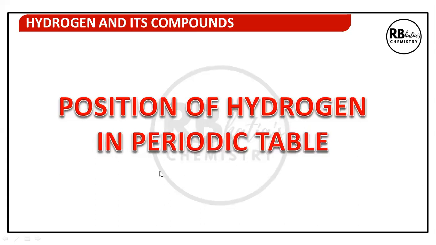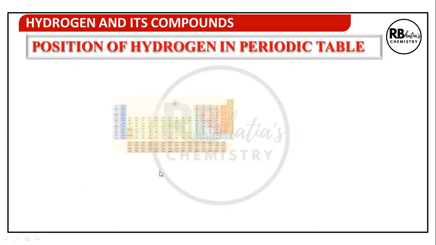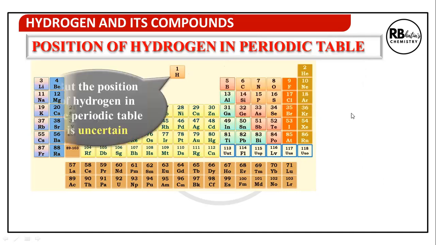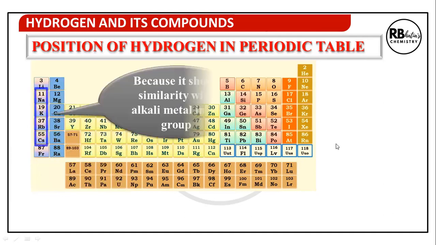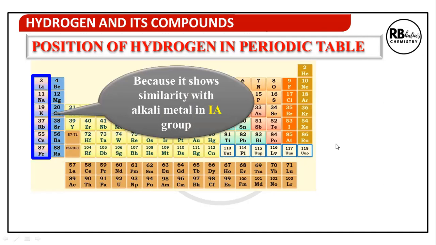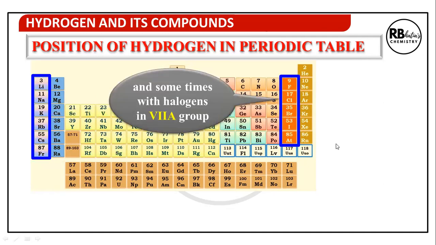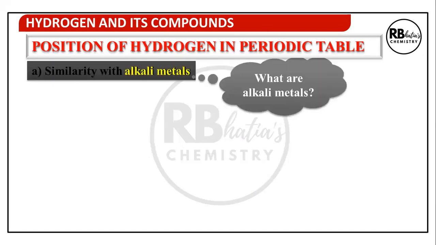So let us discuss the position of hydrogen in the periodic table. The position of hydrogen in the periodic table was contradictory. It is the first element in the periodic table and has been placed at the top of the periodic table because of uncertainty associated with its position. It resembles both alkali metals, that is group 1A elements, and halogens, that is group 7A elements. Some similarity with alkali metals.